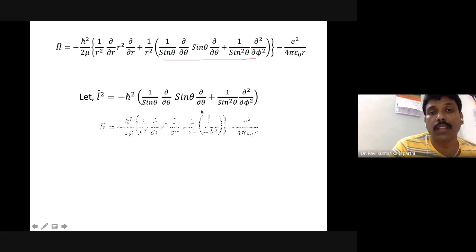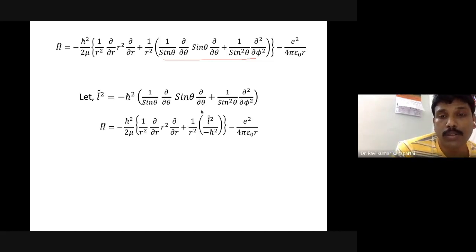Further, we can also find a relation between the total Hamiltonian and the total angular momentum.